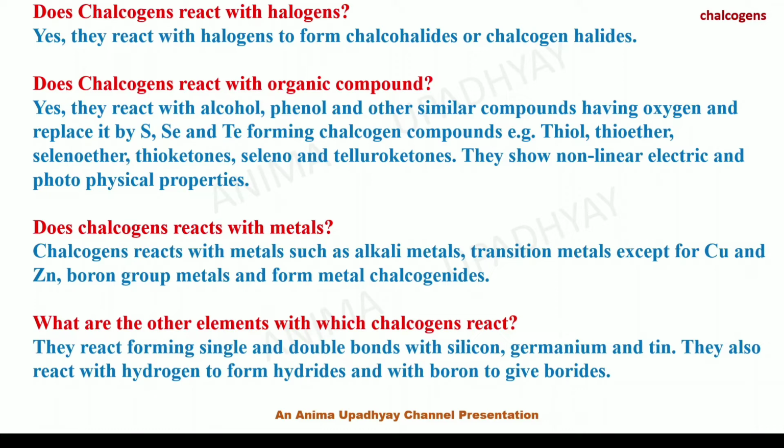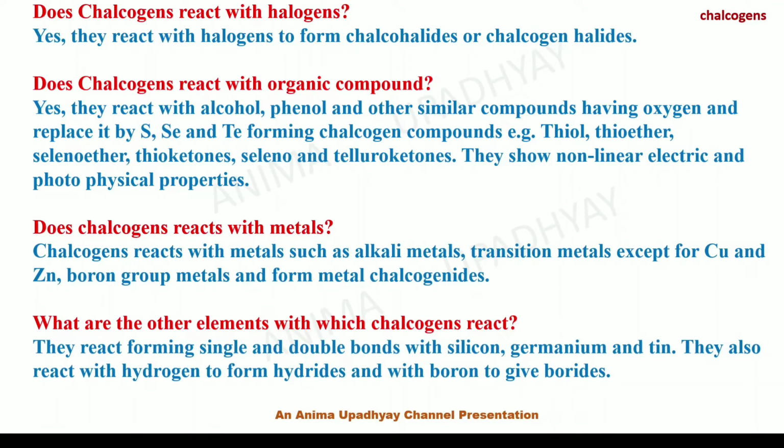Do chalcogens react with organic compounds? Yes, they react with alcohol, phenol and other similar compounds having oxygen and replace it by sulfur, selenium and tellurium, S, Se and Te, forming chalcogen compounds. Examples are thiol, thioether, selenoether, thioketones, seleno and telluroketones. They show non-linear electric and photophysical properties and therefore they are very important.